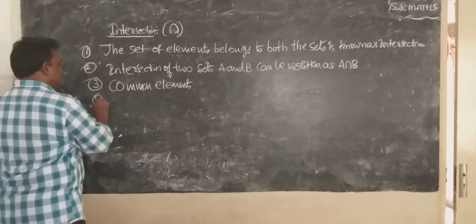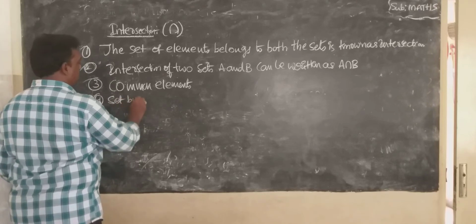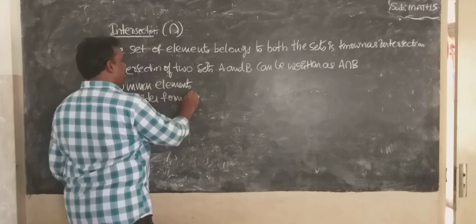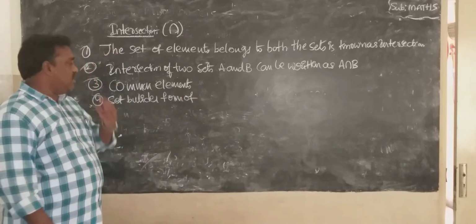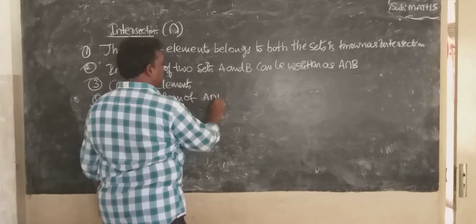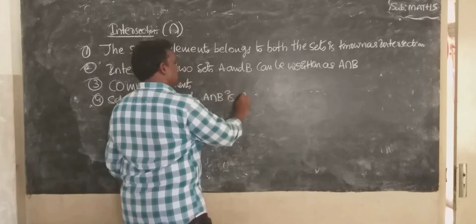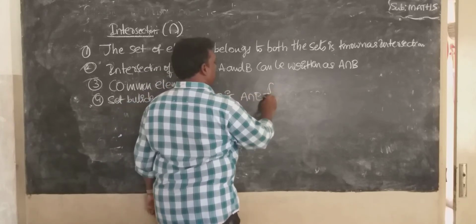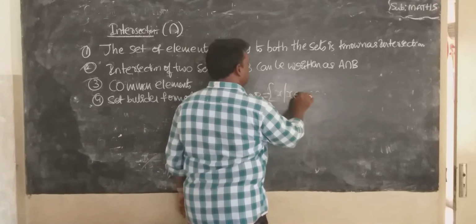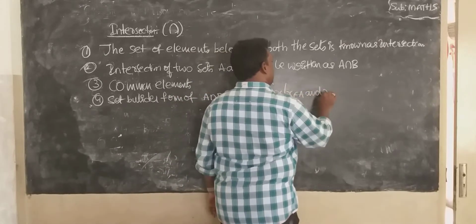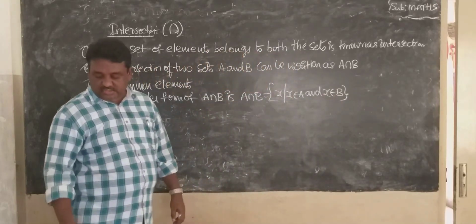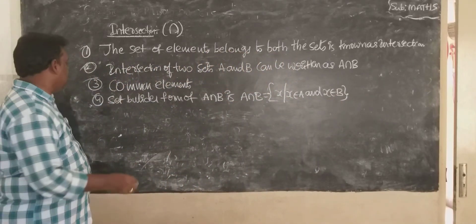Fourth point, set builder form of A intersection B is A intersection B equal to X such that X belongs to A and X belongs to B.